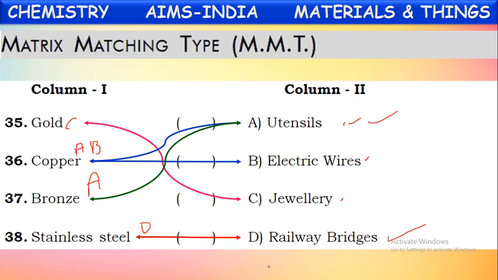Okay, this is called matrix matching. In this, the given options in column 1 will be matched with one or more than one in column 2. So we have to select them all carefully.